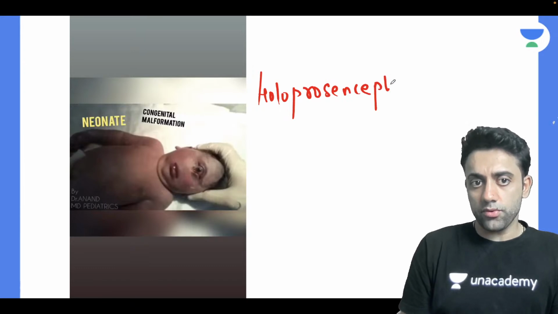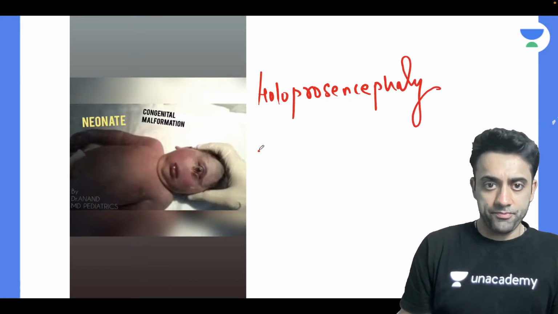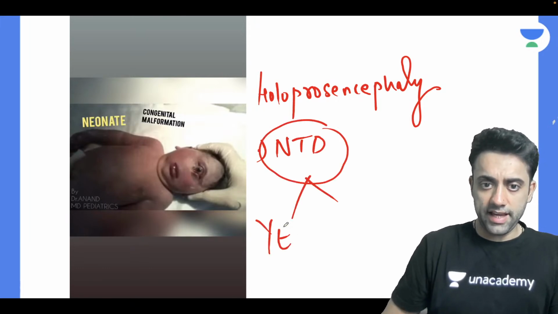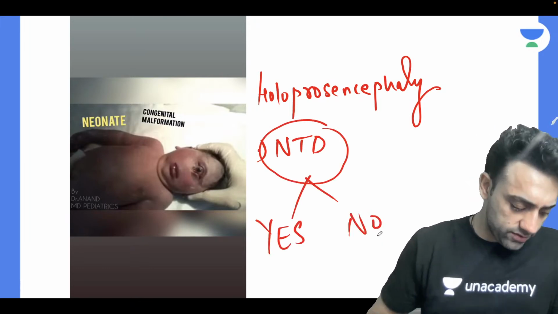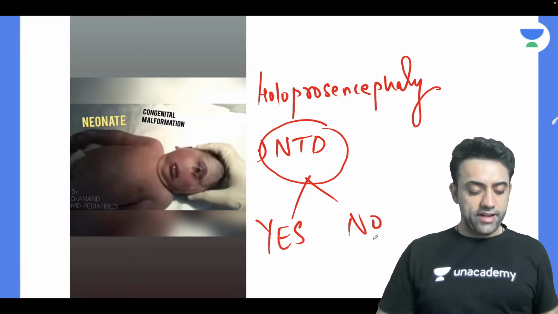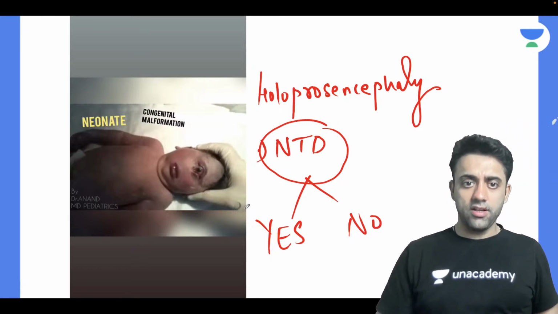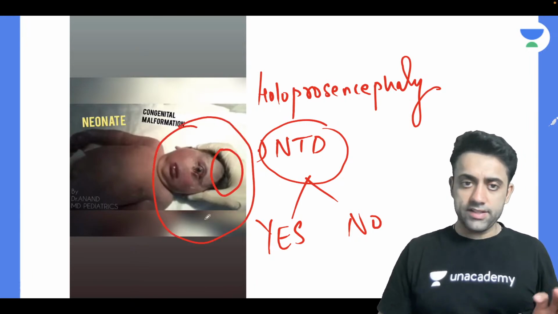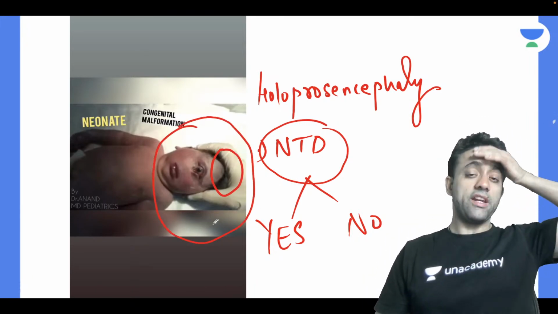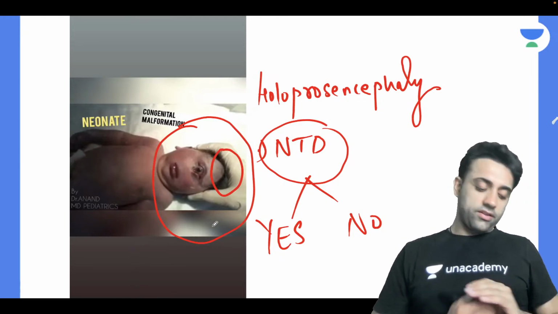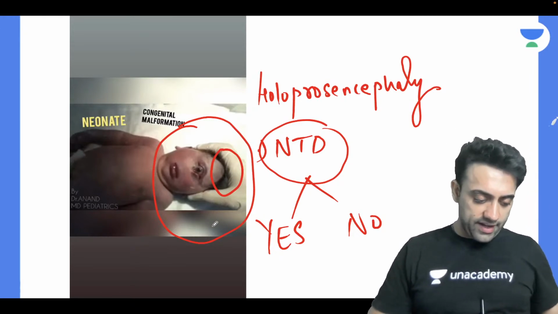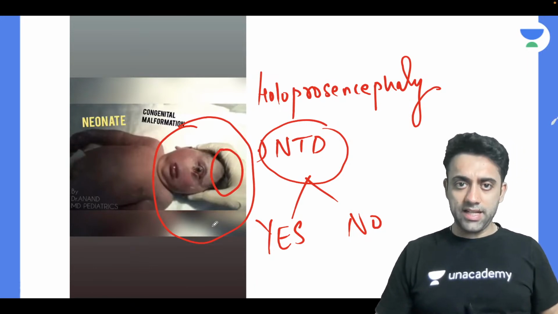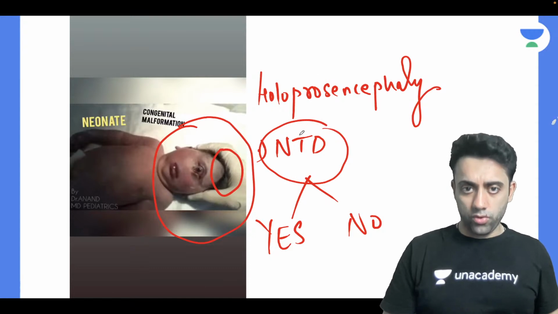Holoprosencephaly. So is holoprosencephaly a neural tube defect? The answer is yes or no. We have done that also. Someone says anencephaly. Payal, I'm happy you're trying to answer, but it's more like a microcephaly with holoprosencephaly. It is not anencephaly; in anencephaly the head will be totally absent. This is a case of holoprosencephaly, with a single eye and no nasal chamber.